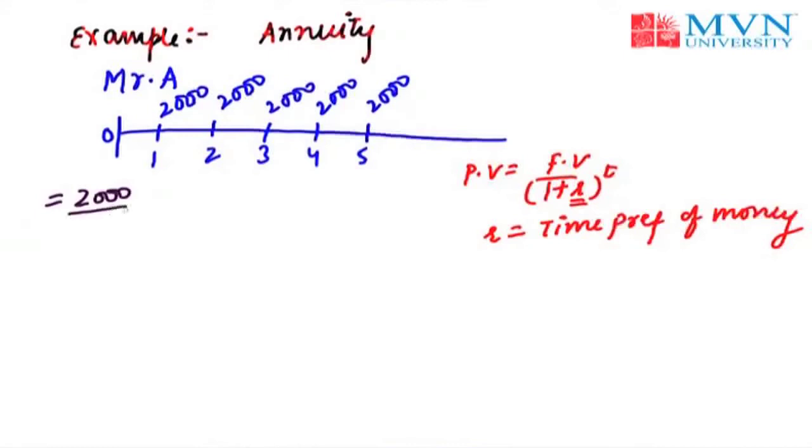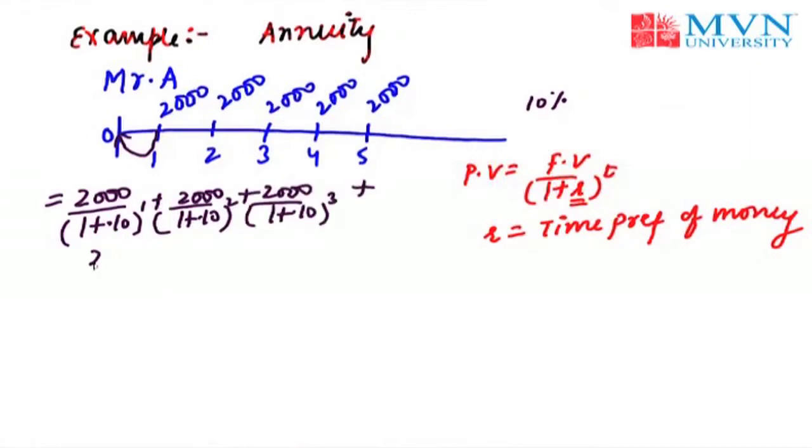It will be 2,000, first inflow, divided by the rate of interest, that is 10% in this case, raised to power the time is 1, because these inflows are going back to 0. Again 2,000 divided by the same amount raised to power 3, 2,000 raised to power 4, again 2,000, time preference of money raised to power 5. We have discussed in the previous example, but you can easily solve it by annuity.